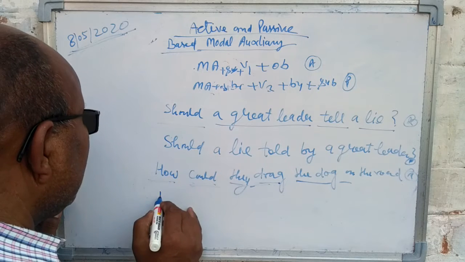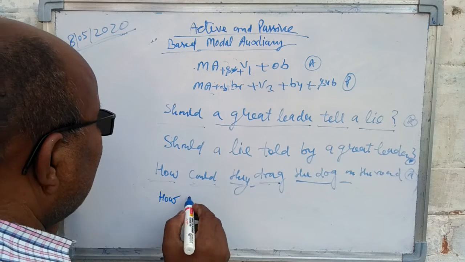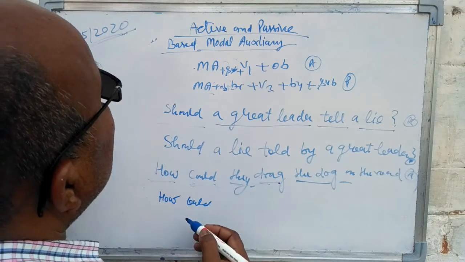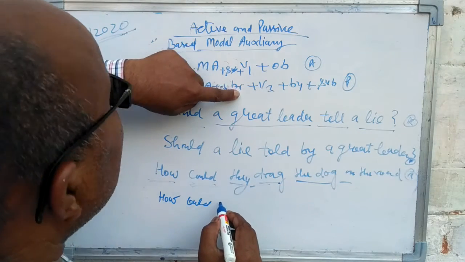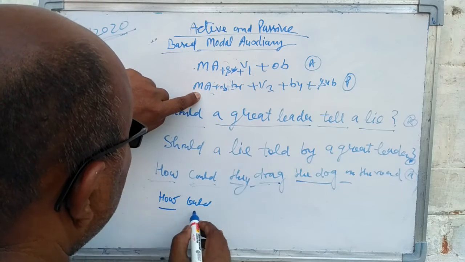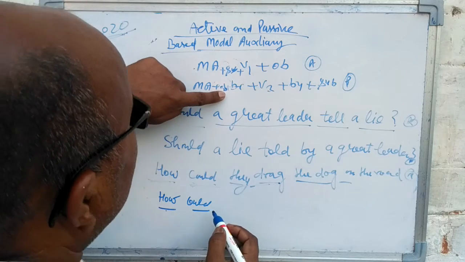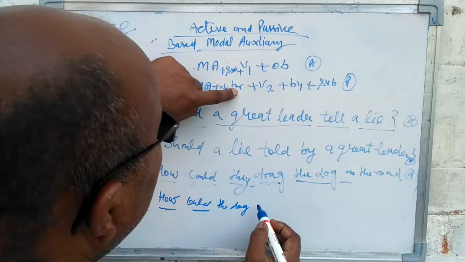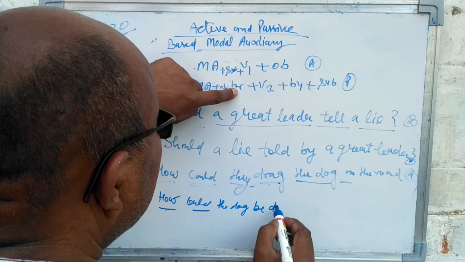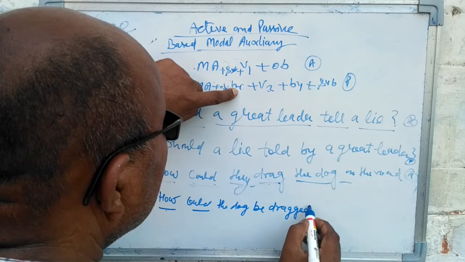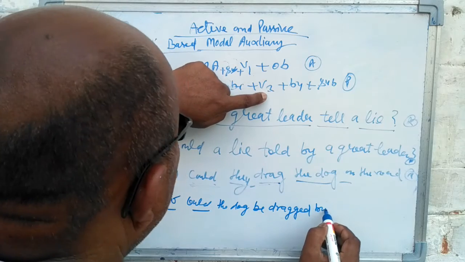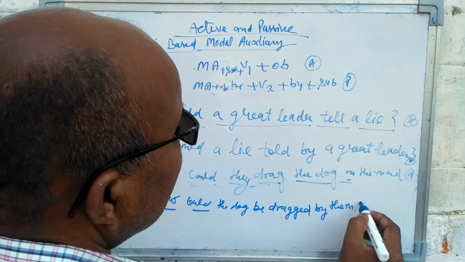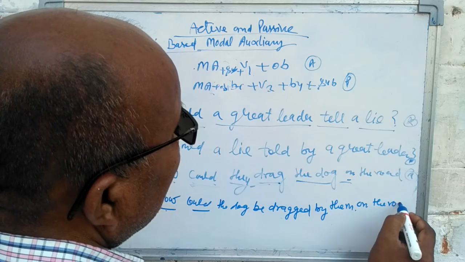So the question word will be written the same. How could the dog be dragged, the third form of drag is dragged, by them, the remaining words are on the road.